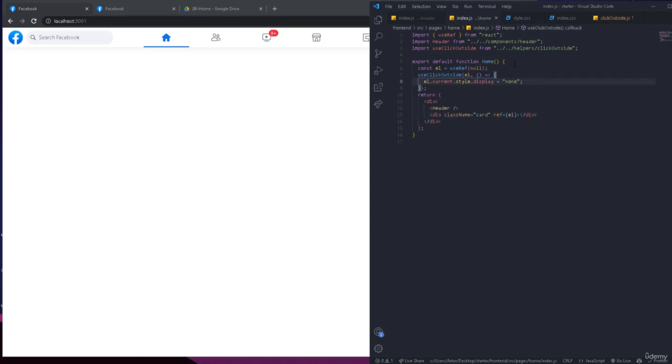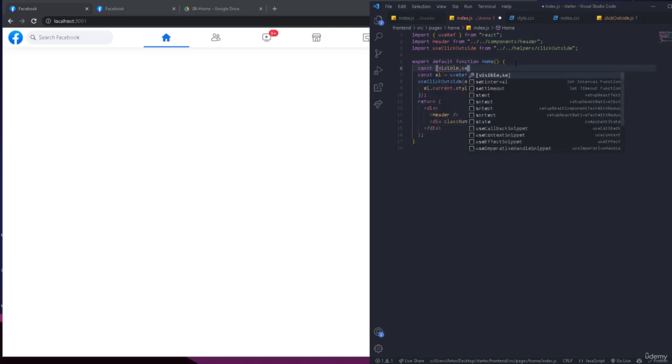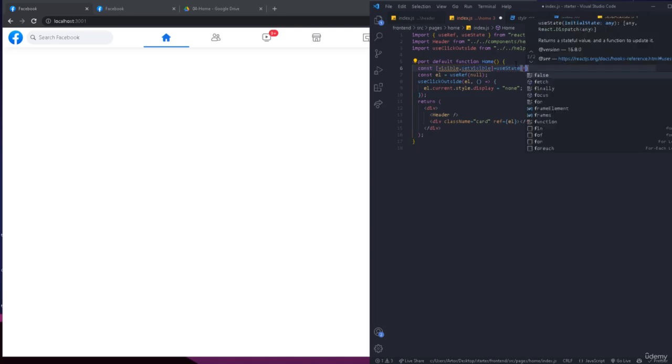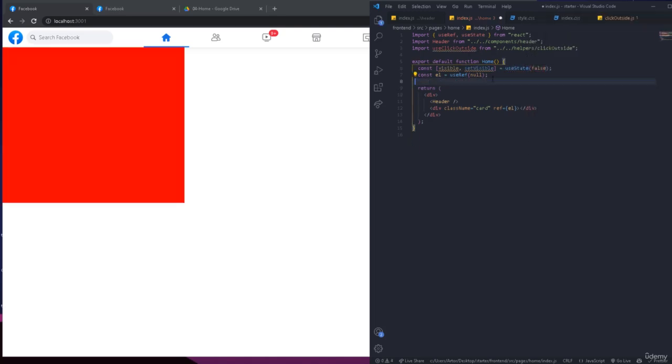Or the best way to do it, we're going to do it this way, and also you can hide this in a different way, which is by using a state. So const, we used this before, for example visible, and it's going to be, in the beginning, useState, and it's going to be false in the beginning. Okay, like this. And let me remove this function, and we're going to do it again. Let's just have the reference. So we can go right here, and this element is not going to be shown unless visible is true, for example.